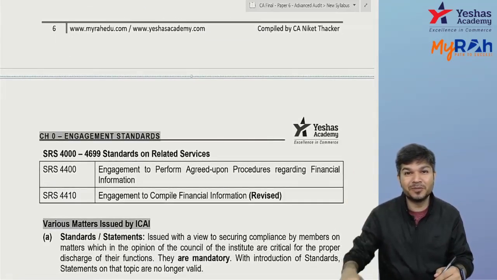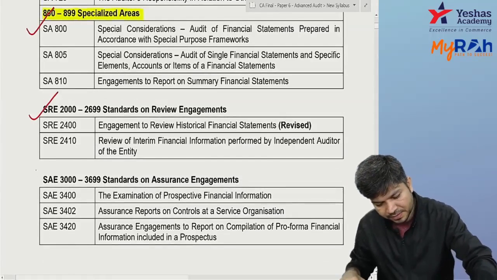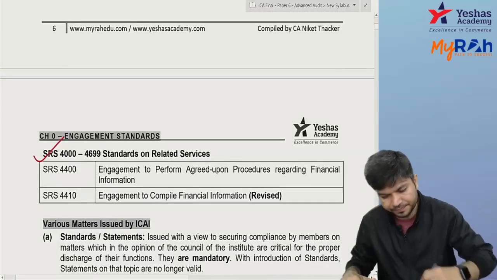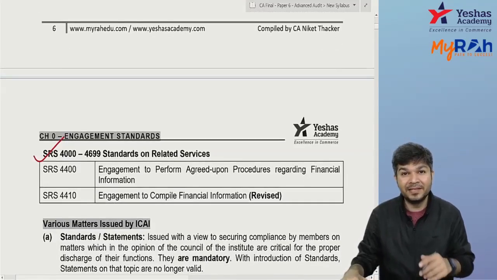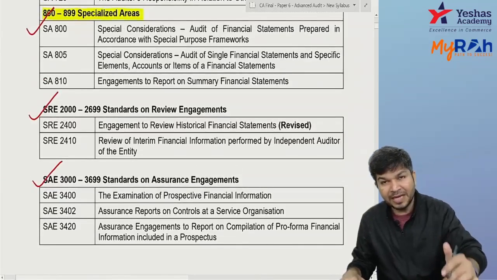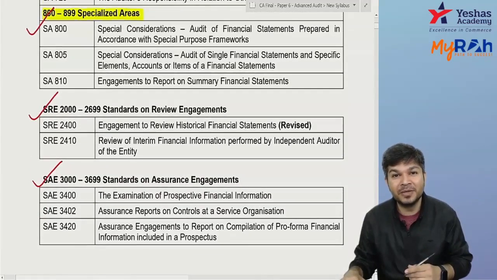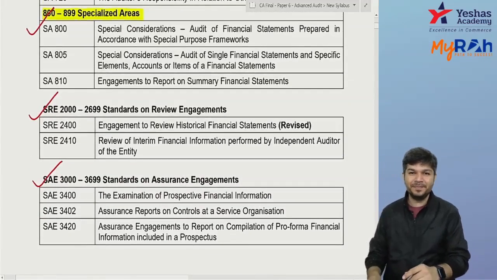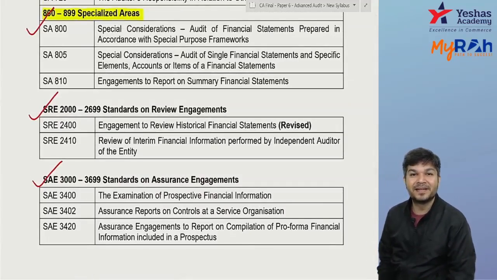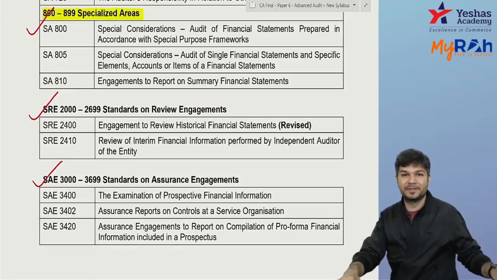So can I say these are newly added in your syllabus, not there earlier. So 3 plus 2, 5, 5 plus 3, 8, 8 plus 2, 10 standards are newly added in your syllabus, not there under the old syllabus.